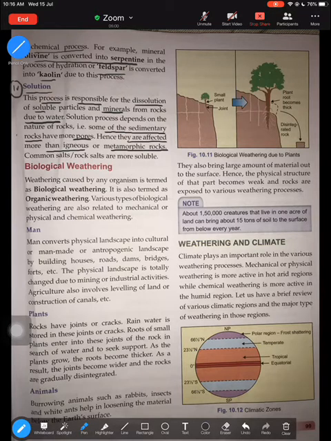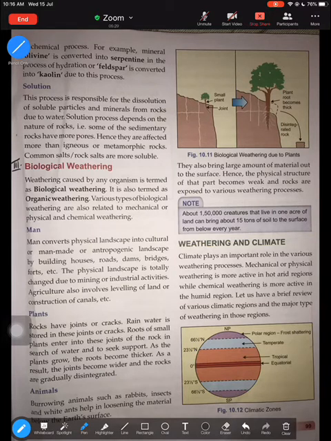So these are the four types of chemical weathering. Moving to the third category of weathering, that's the last one, biological weathering. The first was your physical or mechanical, the second was chemical weathering, and the third being your biological. From the word, biological weathering has something to do with biology, meaning plants, animals, and humans.